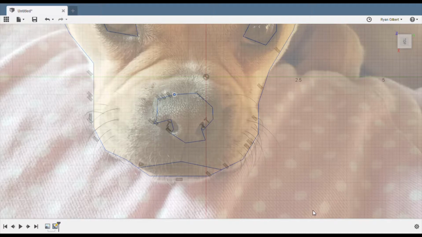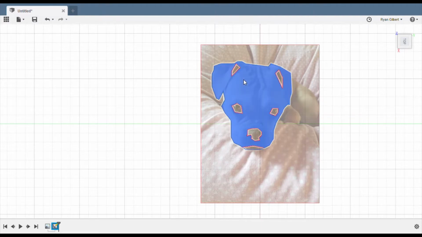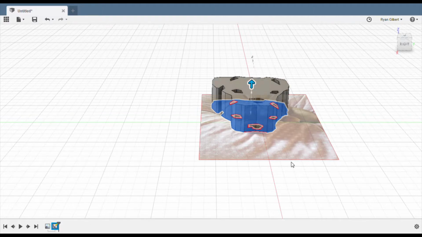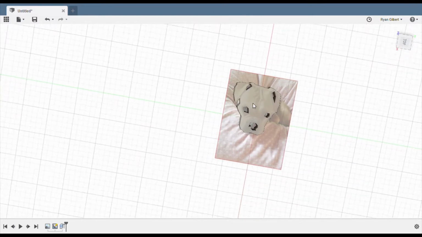Okay, press Stop Sketch. Now that you have your basic sketch outline of it, you can start and extrude it. Click on it, then change how much you want to extrude it. I think I'm going to do it about 3 millimeters. And in your slicer, you're probably going to want to go back and resize this, because this looks pretty small.